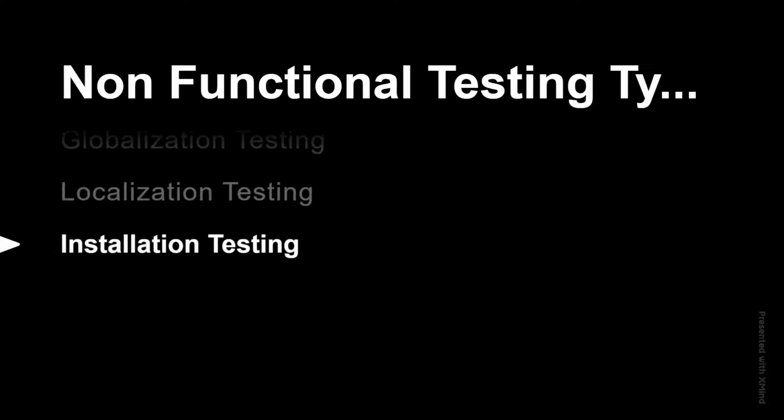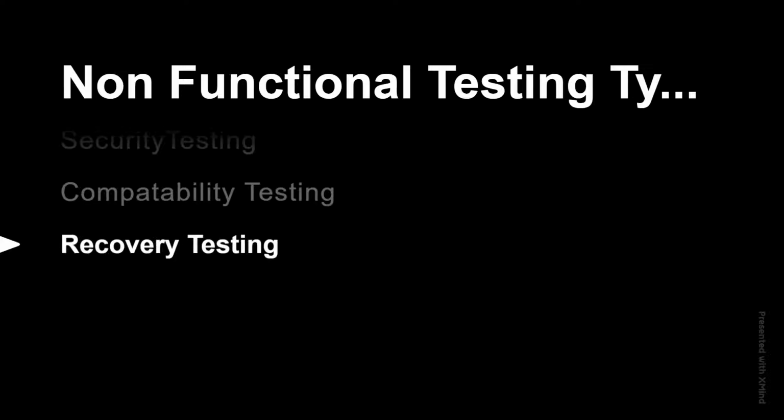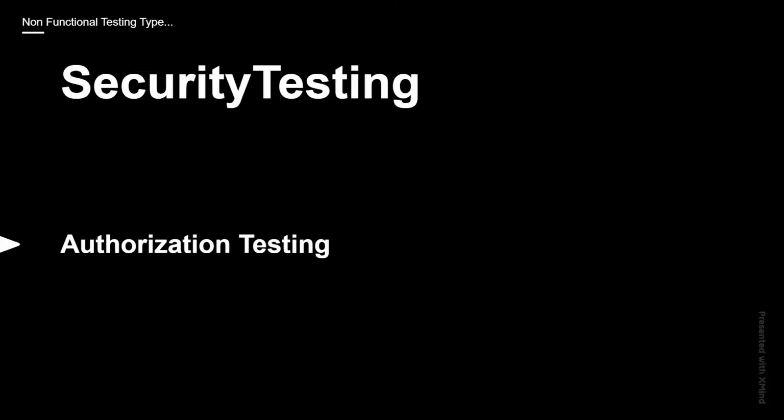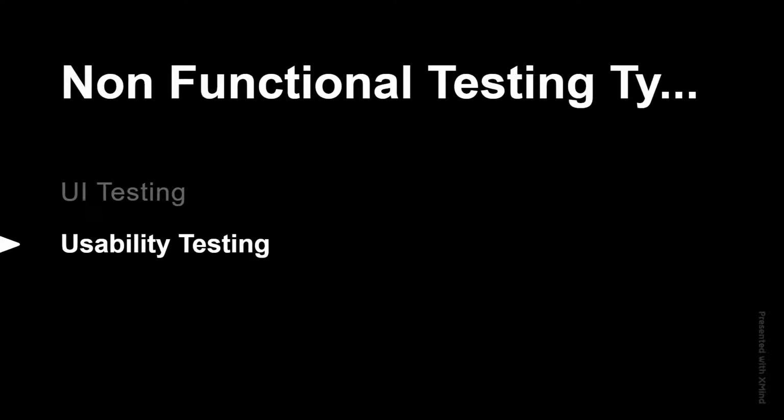Okay, these are the different non-functional testing types such as security testing, usability testing, UI testing, authentication testing, authorization testing, localization testing, globalization testing, and the last ones here are installation testing and uninstallation testing. First we will see what is user interface testing, that is UI testing. Validating the appearance and look of the web pages is called user interface testing. Sometimes user interface issues are also called cosmetic defects.